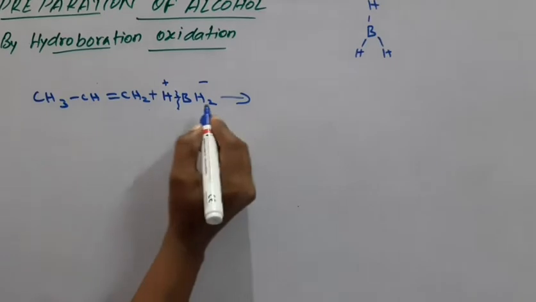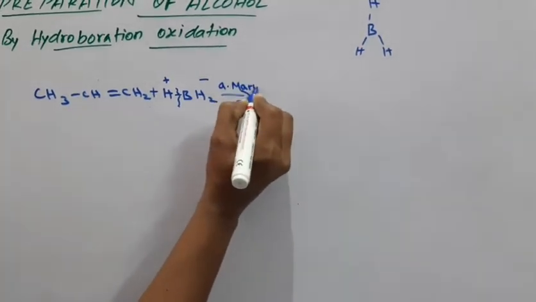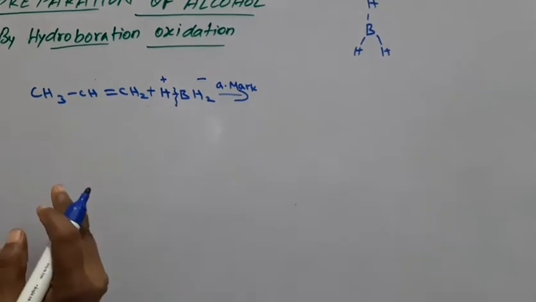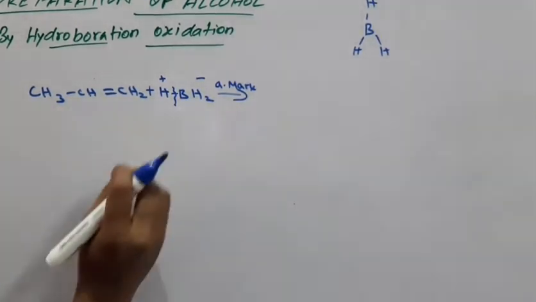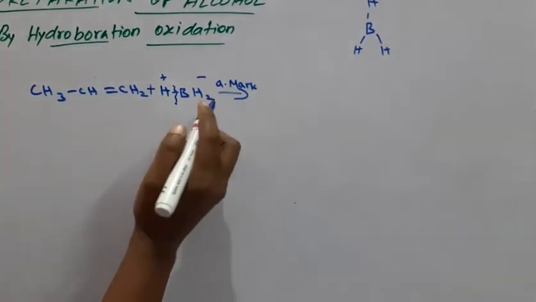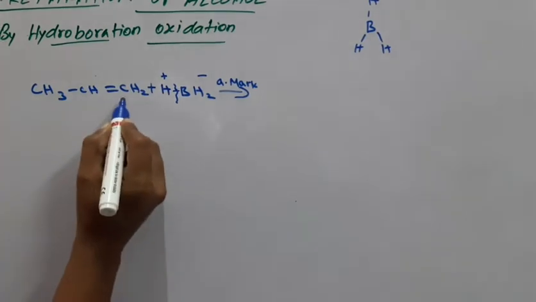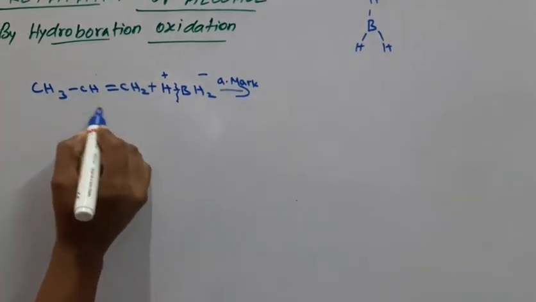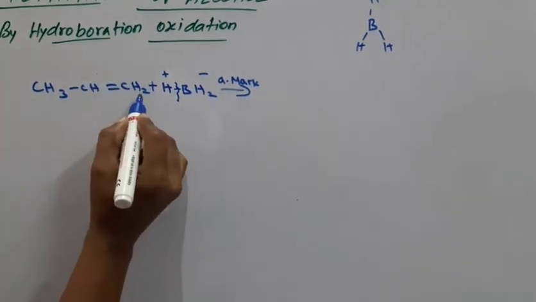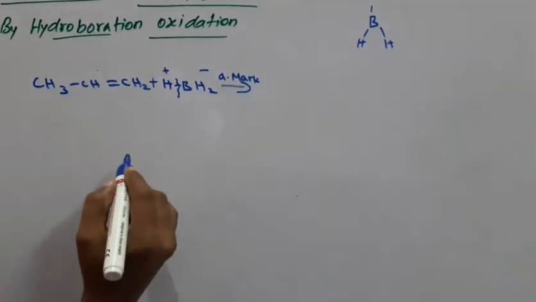Here we use the anti-Markovnikov rule. For acid catalyzed hydration we used the Markovnikov rule; here we use the anti-Markovnikov rule. So what is the anti-Markovnikov rule? Always the negative part goes and attacks the double bond carbon containing the greater number of hydrogens.